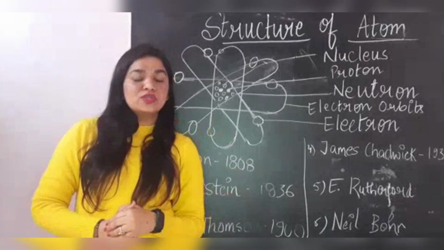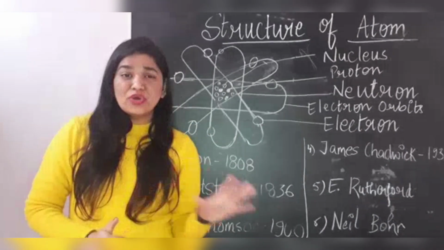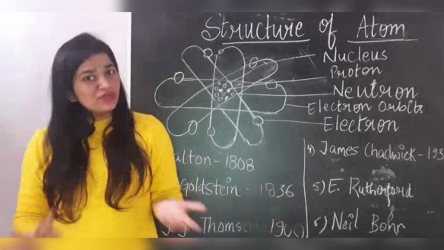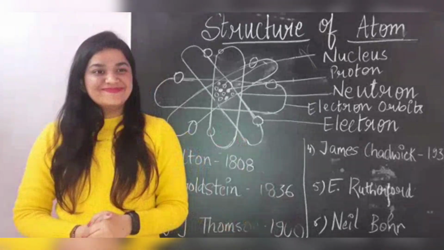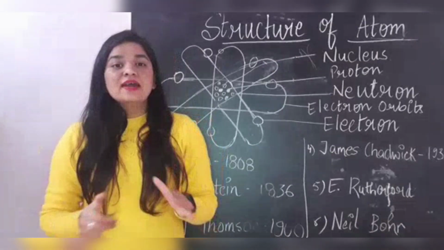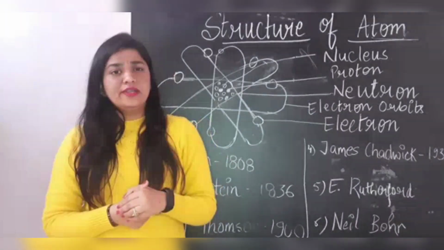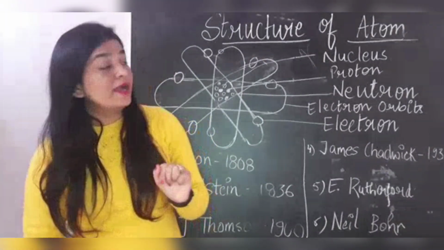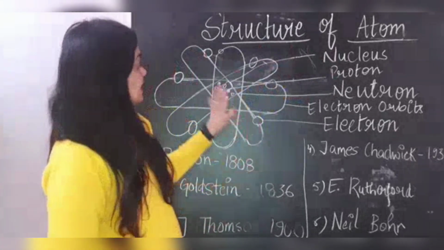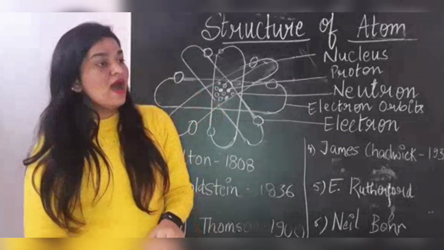But first of all, E. Goldstein proposed that the atomic theory has some drawbacks. Guys, what are the drawbacks? Can you imagine? Actually, he said that atom is not the smallest particle. It has subatomic particles. And he discovered a particle named proton. And he told the world that it is the positively charged particle present in the nucleus.